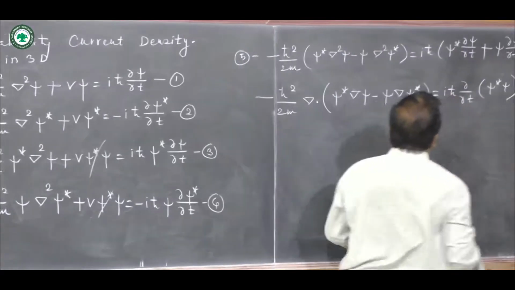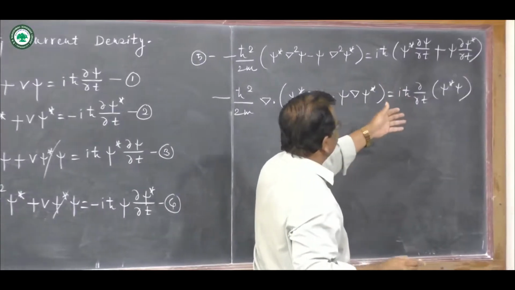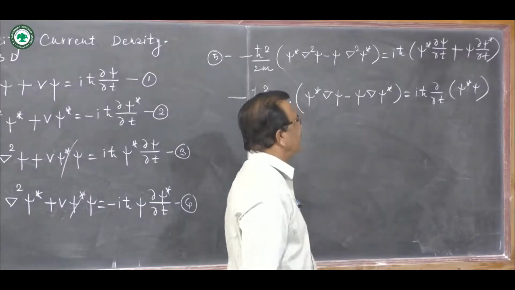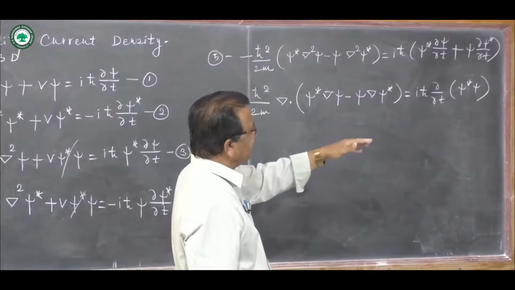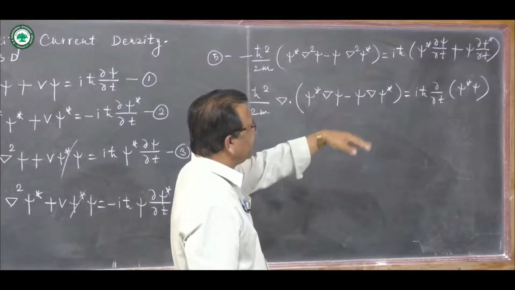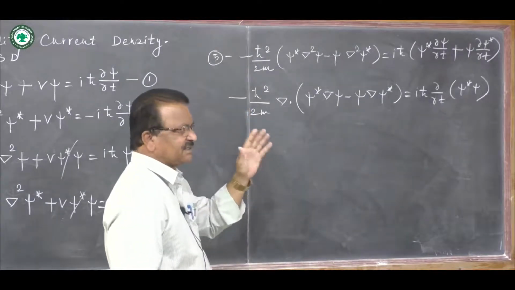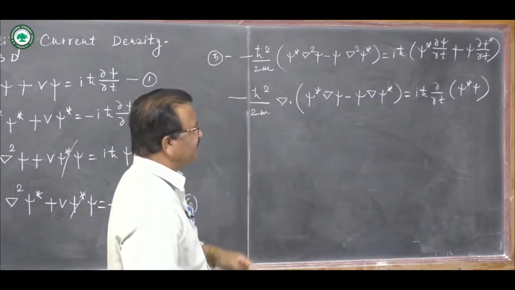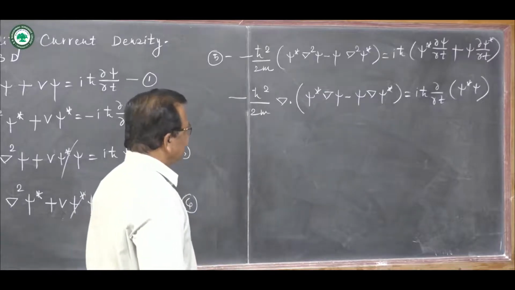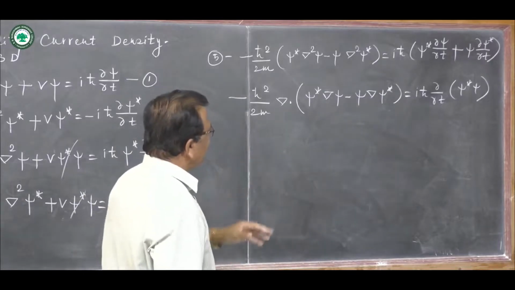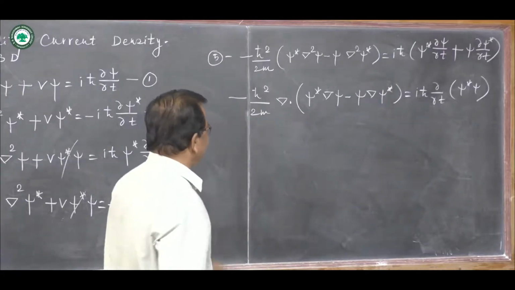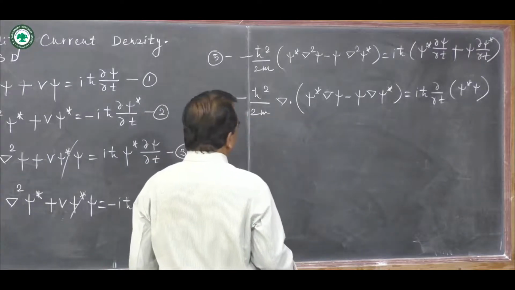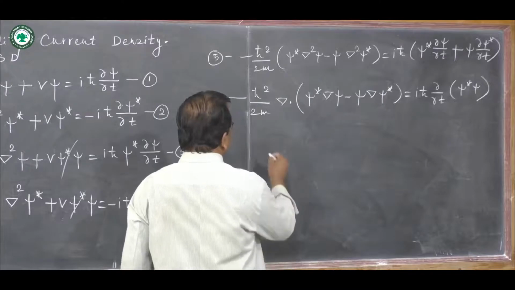This is nothing but the derivative of this product function: psi star constant and derivative of psi with respect to t, plus psi as it is and derivative of psi star with respect to t. Dividing throughout by minus iħ and shifting that minus sign to that side.